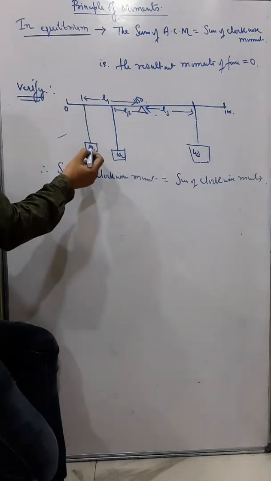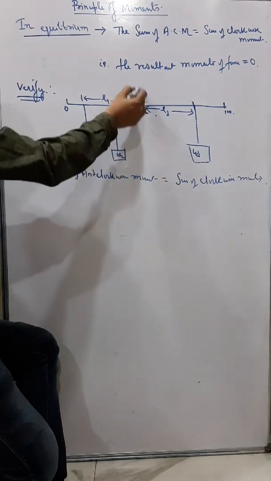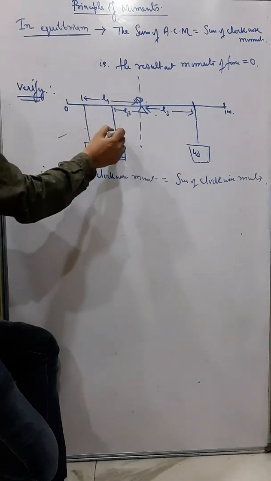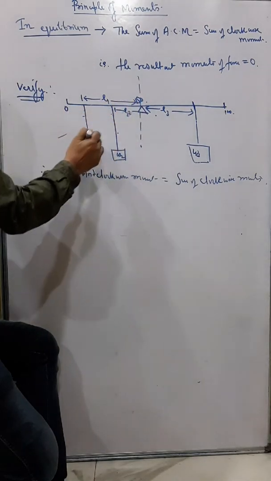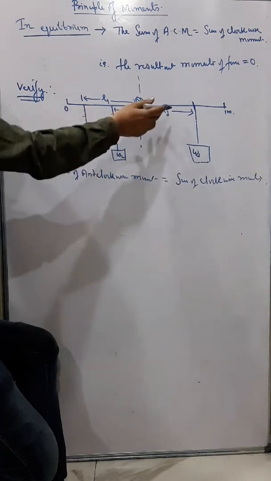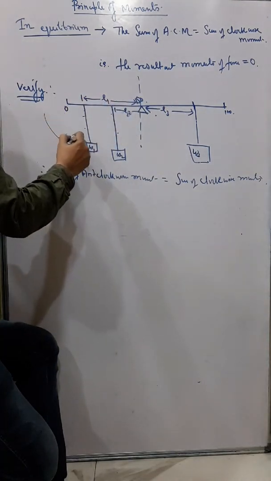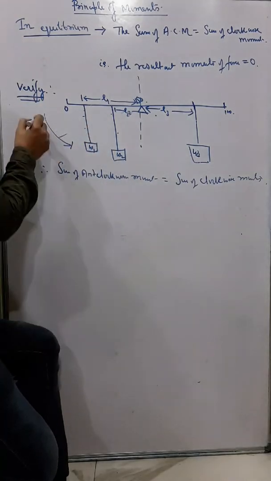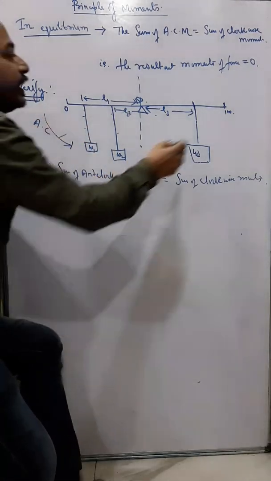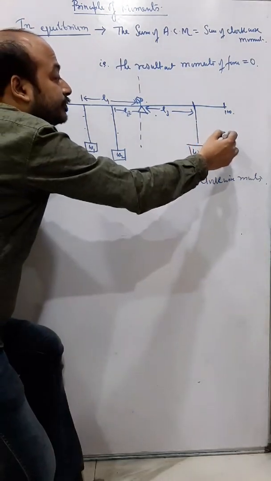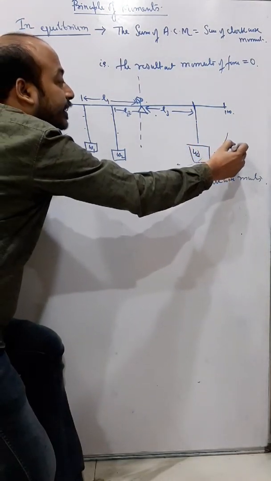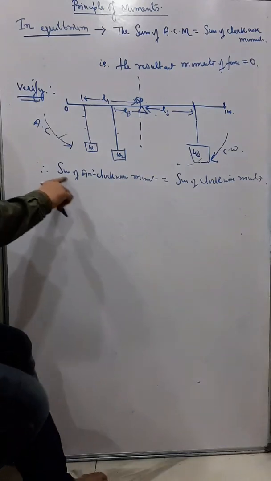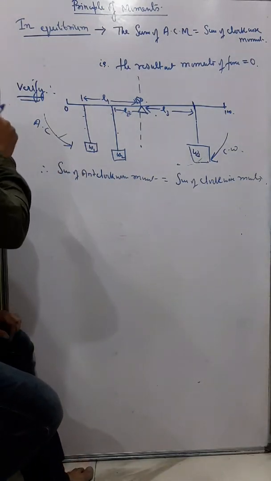Now you can understand, due to W1 and W2, and this is the axis, due to these two weights the meter rule will tilt in this direction, so that is anticlockwise. And due to this, clockwise. So we can say that the sum of anticlockwise moments is equal to the sum of clockwise moments.